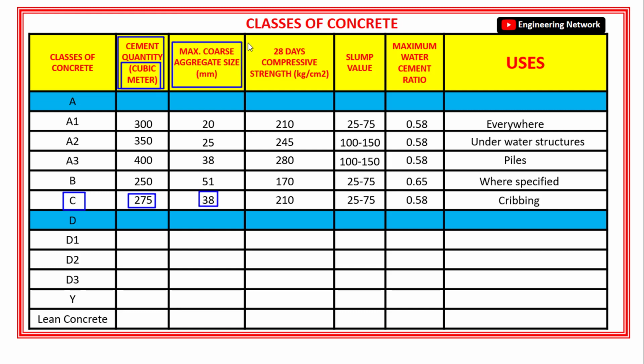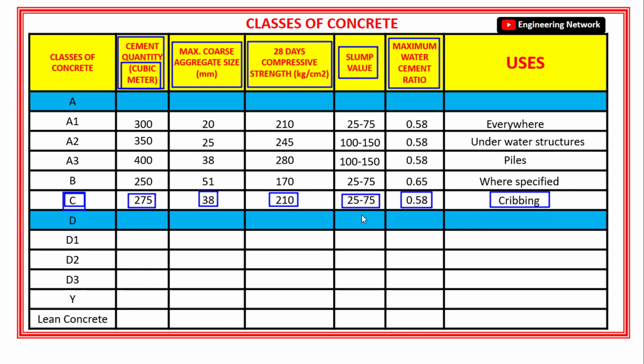The minimum compressive strength of class C concrete after 28 days is 210 kg per centimeter square. The slump value of class C concrete is 25 to 75 mm. And the maximum water cement ratio for class C concrete is 0.58. Now, the class C concrete shall be used for curbing.